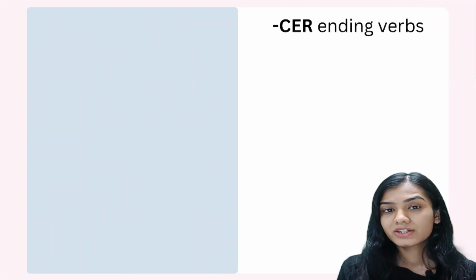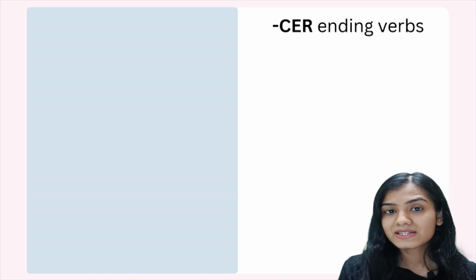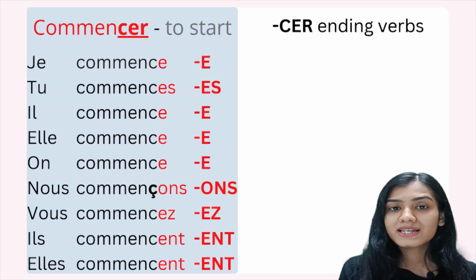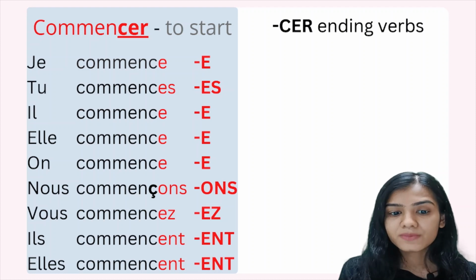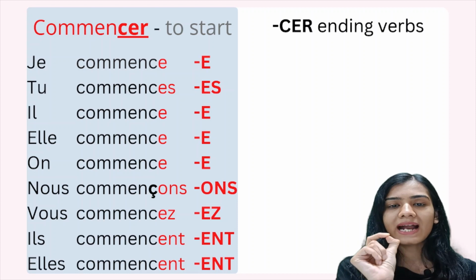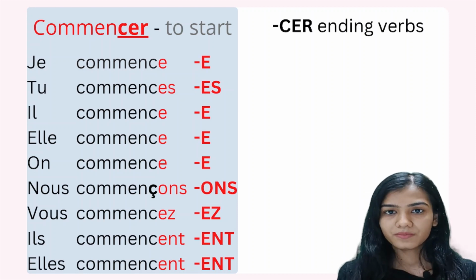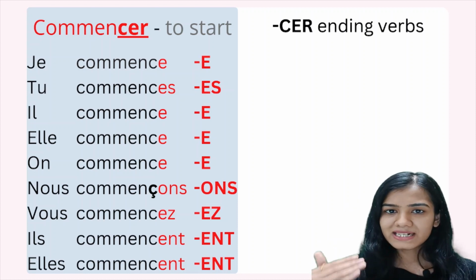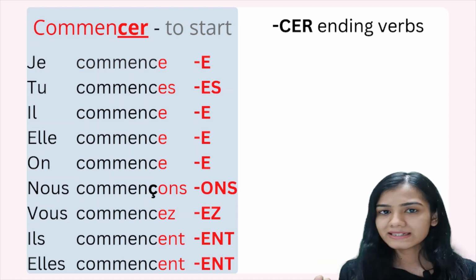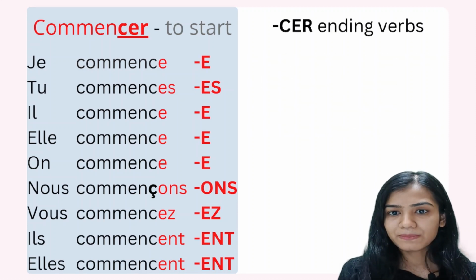Now, talking about the CER ending verbs. So what happens in case of CER ending verbs? Only in case of nous, we are going to add an accent with C. Nous commençons. Alright? Apart from that, everything else remains the same, just like how we conjugate all the other ER ending verbs. Now let's look at a few of the examples.